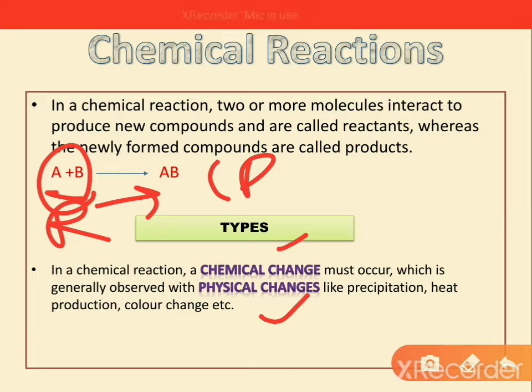Initially we put tea, sugar, water and milk into the bowl, and after some time when we heat them, we get a different product. That is called a chemical reaction. Physical change is basically the heat and so on.